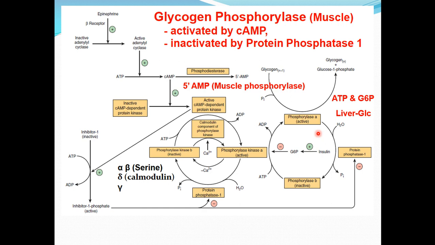Muscle phosphorylase differs from the liver isozyme in having a binding site for 5' AMP. This cyclic AMP, as we have seen in the previous slide, is hydrolyzed into 5' AMP by phosphodiesterase. This 5' AMP acts as an allosteric activator of the dephosphorylated B form of this enzyme. This 5' AMP acts as a potent signal of energy state of the muscle cell.